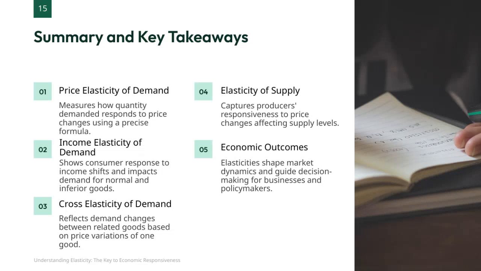As we wrap up, let's review the key concepts we've covered. First, price elasticity of demand measures how much the quantity demanded changes when the price changes, using a precise formula. Next, income elasticity of demand shows how consumers adjust their buying habits when their income changes, influencing the demand for both normal and inferior goods. Then, the cross-elasticity of demand looks at how the demand for one good responds to price changes in a related good. Moving on, elasticity of supply captures how producers react to price changes, affecting the quantity they supply.